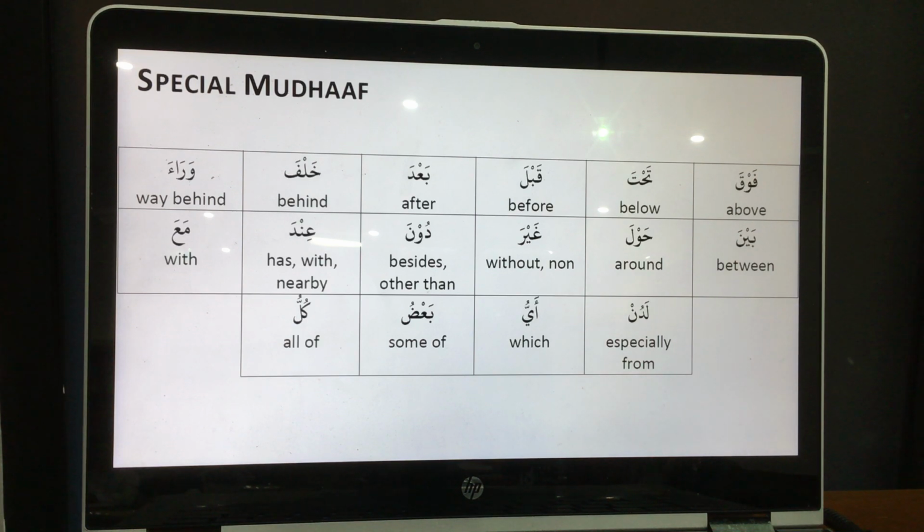Look at the words. Give me 1 second. I think I have the printouts down so I can give you the printouts. Keep looking at the words because we're gonna do some exercise.